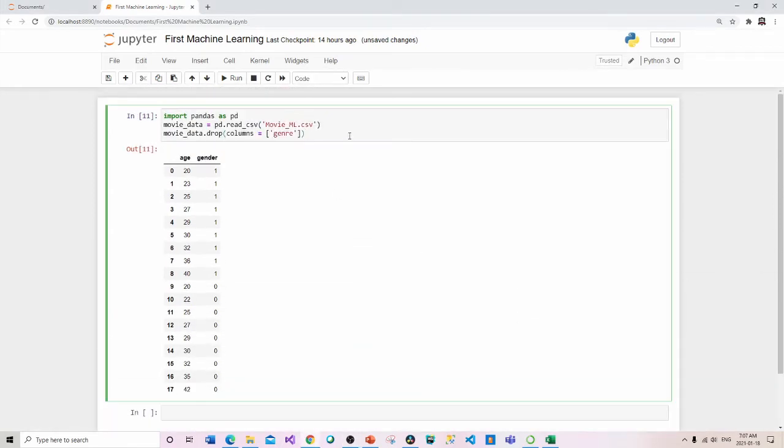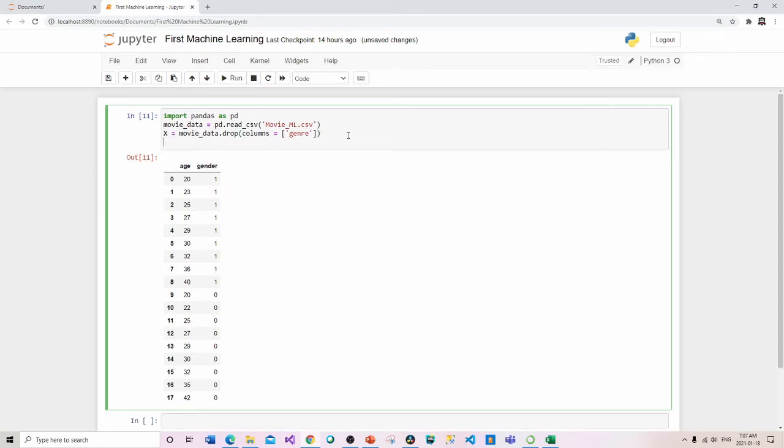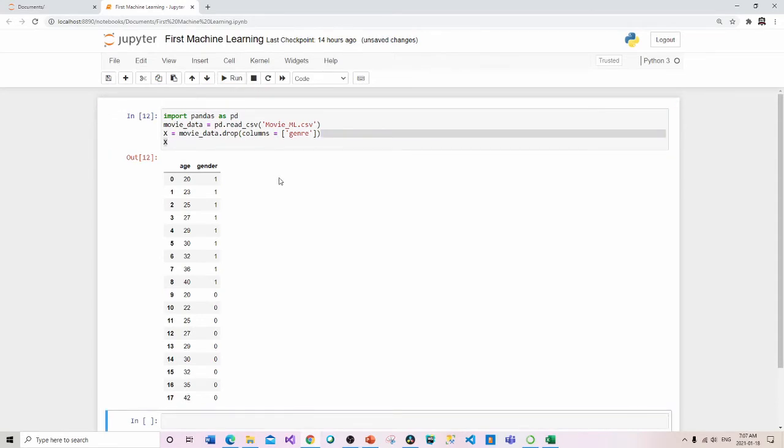What I want to do is change this a little bit, and we want to represent this by capital X. So that is now X. Again, if I just wanted to inspect this, I could have run it, but in this particular case, I'm going to rerun this in this format, because I want X to be initialized to all of this. And now ultimately our input set is represented by X.